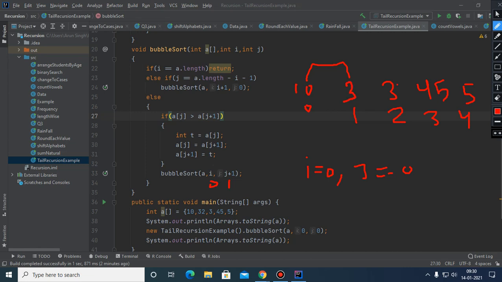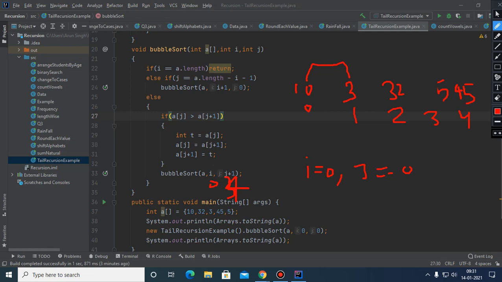And it becomes 32. And after that, j becomes 2. Any problem? Further 32 and 45, there is no change. j becomes 3. And now A3 plus 1 means A4. These two are compared. There is a change and it will become 5 and 45. j becomes 4. Here control comes.